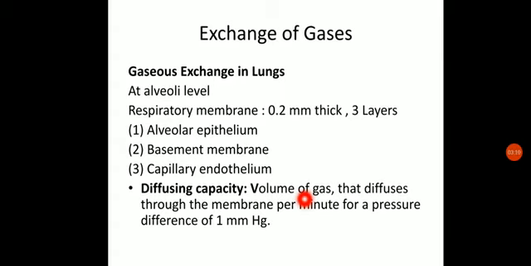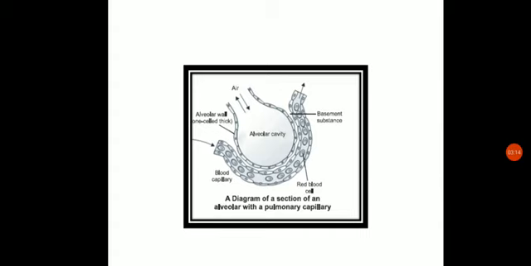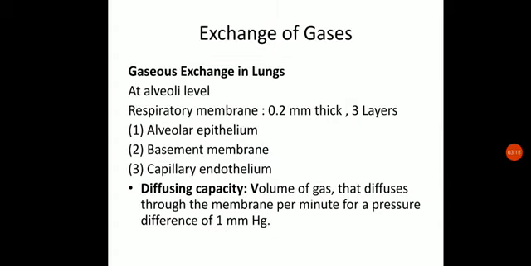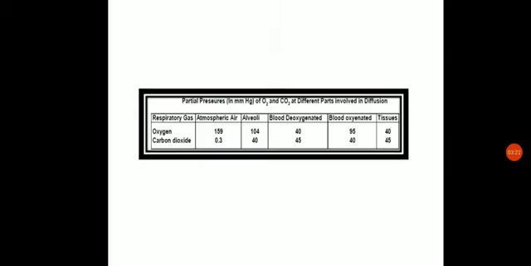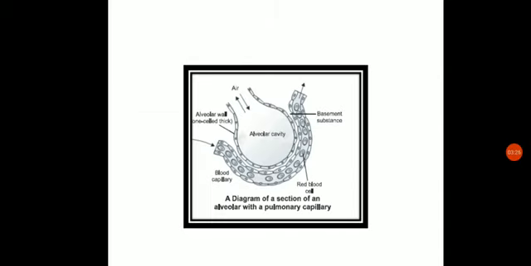Now let us see. This exchange is further dependent on the solubility of the diffusing gases. This diffusion is mainly dependent on the diffusion capacity, and it is also dependent on the solubility of the gases which are being solubilized and basically getting diffused.